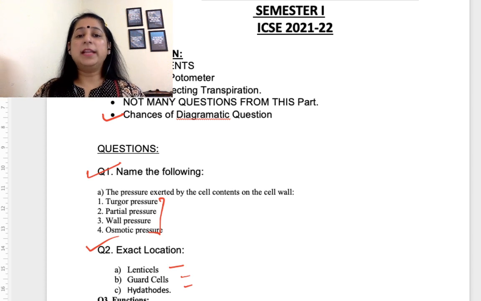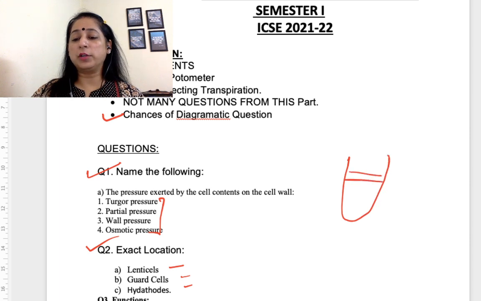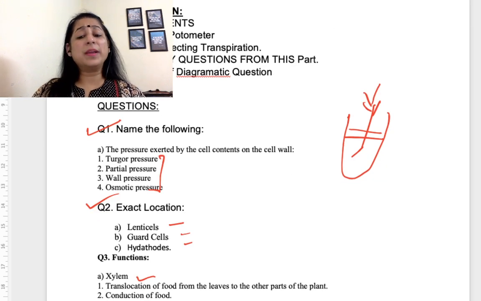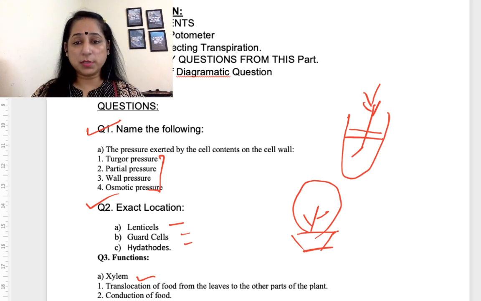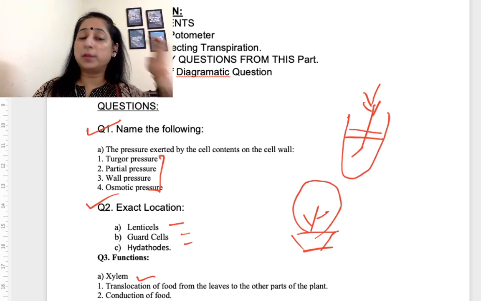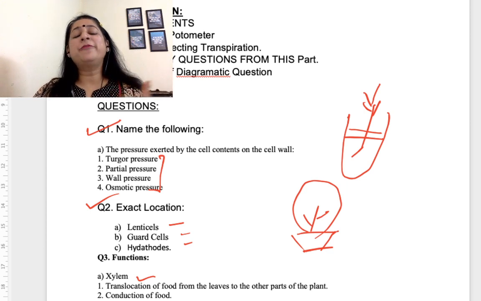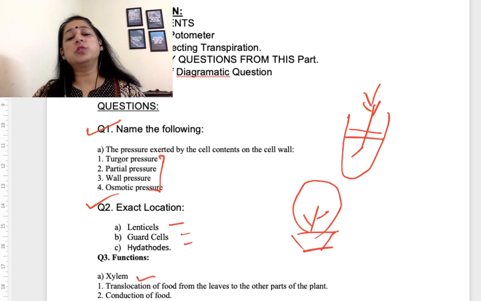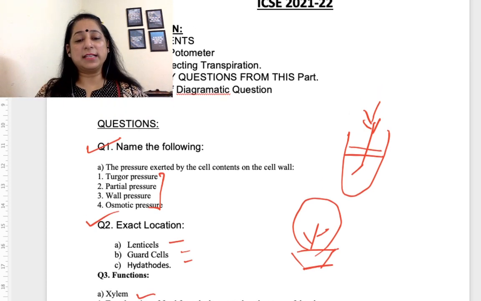That's it. Like for example, there is the test tube experiment in which there is a test tube and oil is put over it and there is a plant here. So this is one question that comes. Then we have a question where Ganong's potometer is there, or the question where there is a pot and there is a plant and it's covered with a poly bag. So these questions are the options for your diagrammatic questions. Otherwise, I don't think there are many diagrammatic questions from this chapter. If they are opting for one diagrammatic question from all the three, the chances from absorption by roots and photosynthesis are more. Okay, so this was it about transpiration.